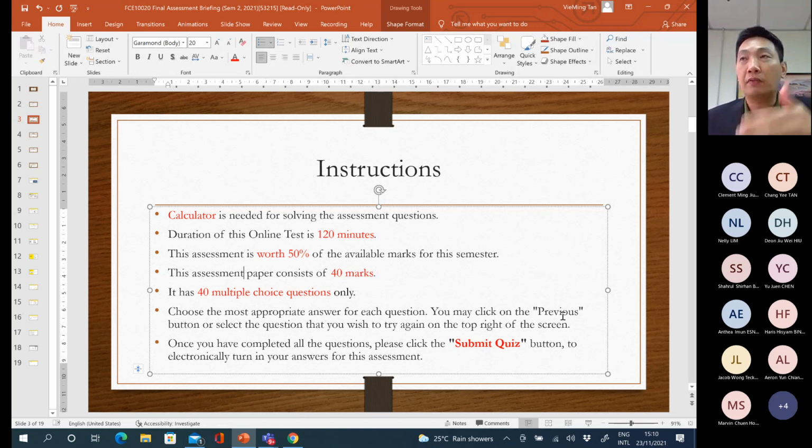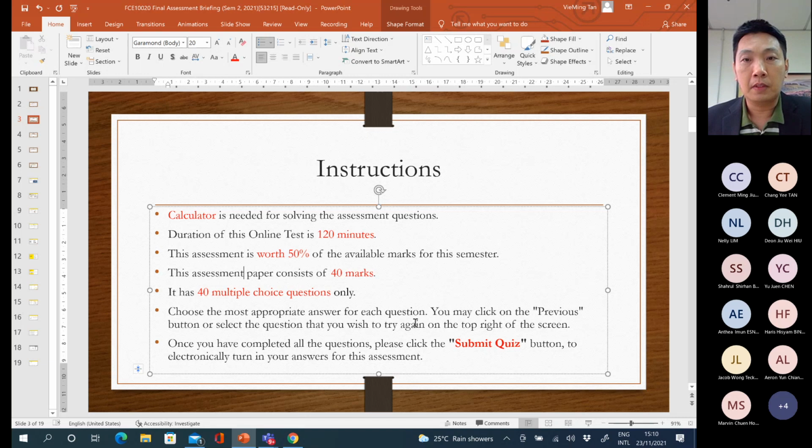Let's say maybe you had completed 40 questions, but you change your mind. For question 5, you feel that the answer should be C instead of A, and you can still go back to attempt question 5 after you have completed all of the 40 questions. So you can use the previous button to check your answer again before you submit.